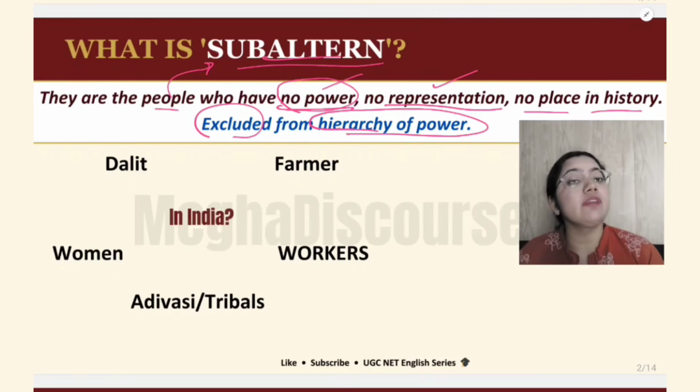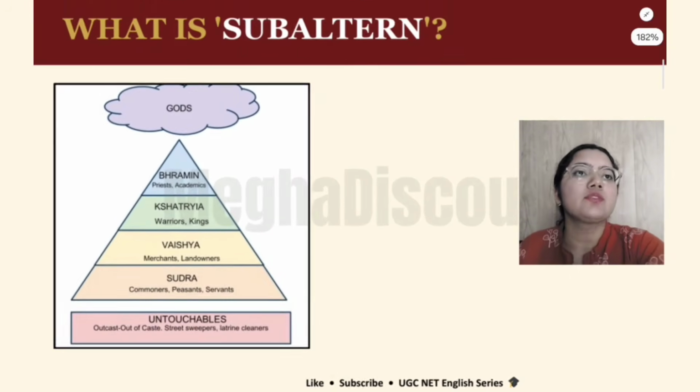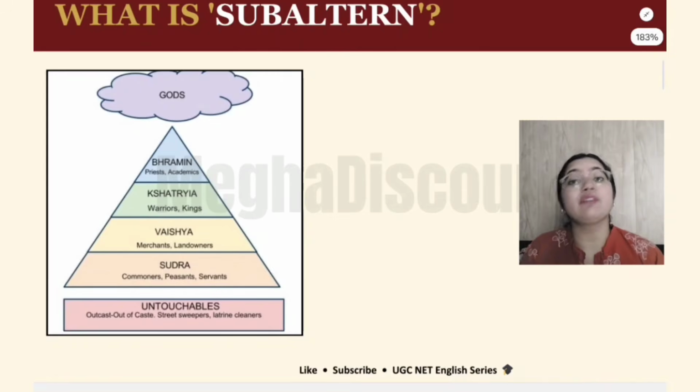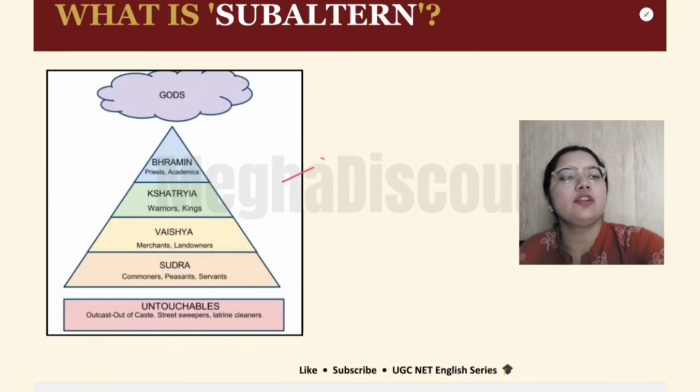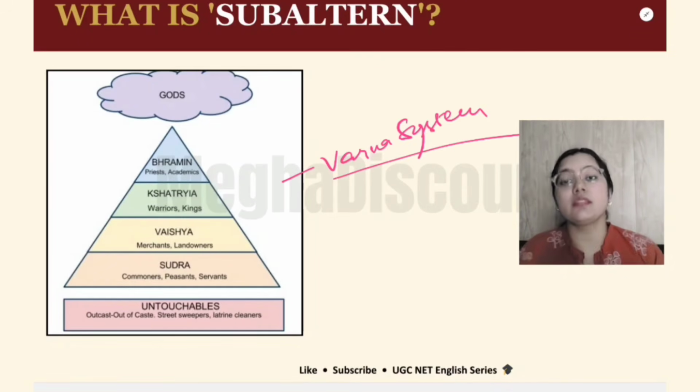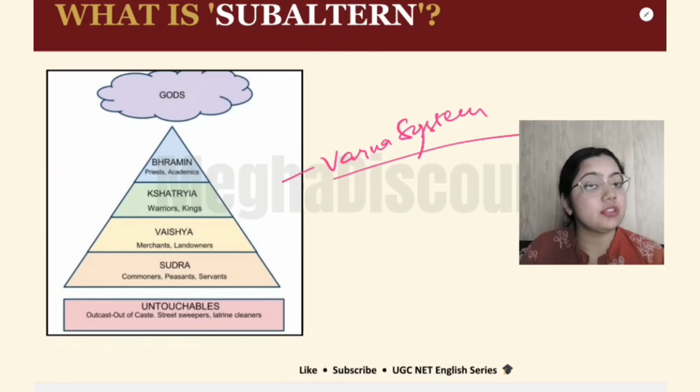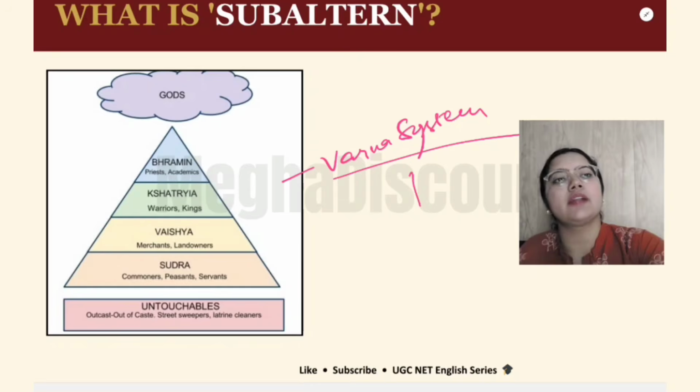For instance, in India, we used to have the Varna system. Wait, let me show you here. This used to be the kind of system that we had. So this is a kind of Varna system, the system which B.R. Ambedkar ji, the constitution maker, resisted.